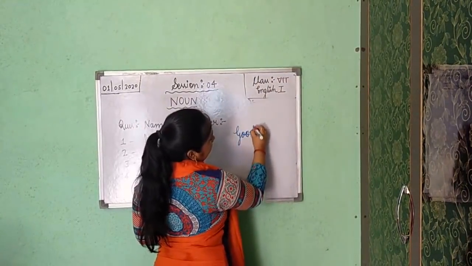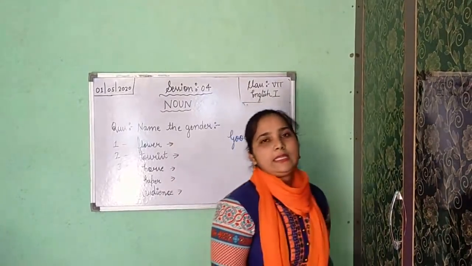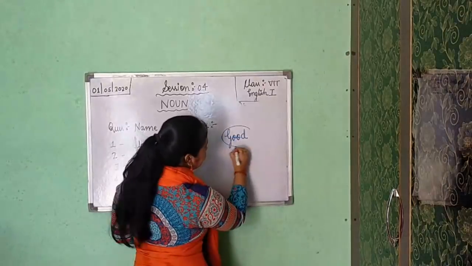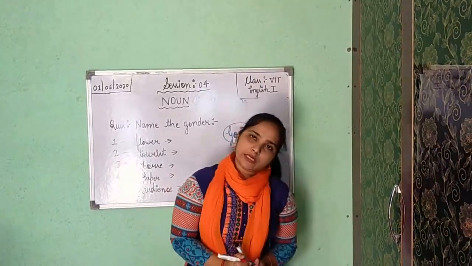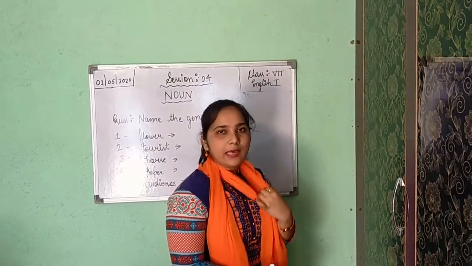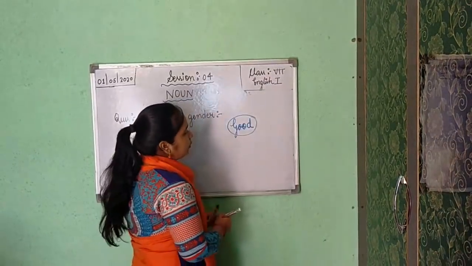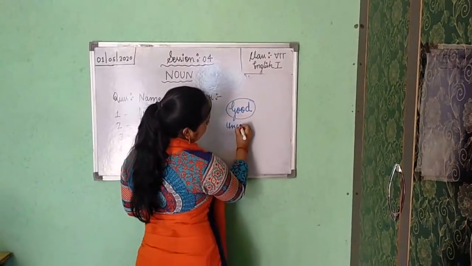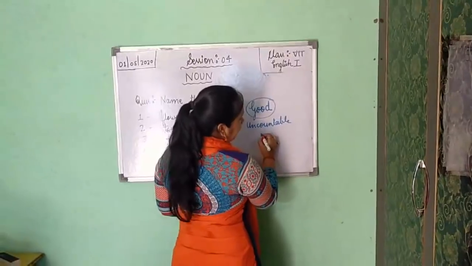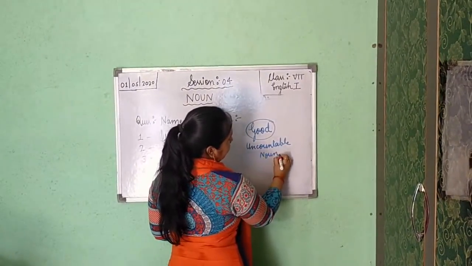Good. Good is a quality. The quality of a human being is good. Okay. It is a quality only, an abstract noun which we cannot perceive by our five senses. That is an abstract noun. So good is also your uncountable noun. Is it? We cannot count it. So it is your uncountable noun.